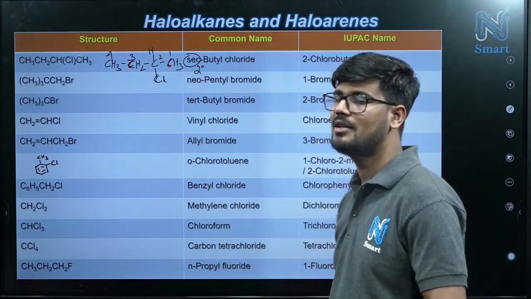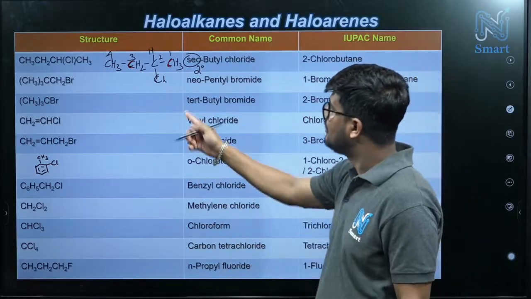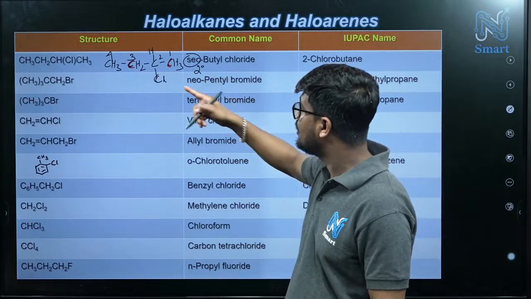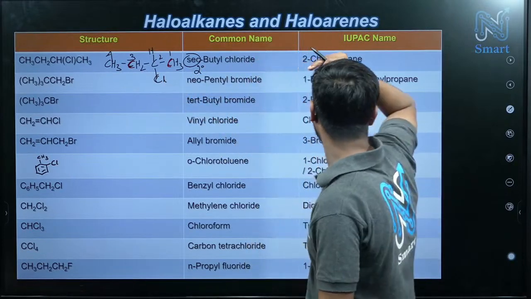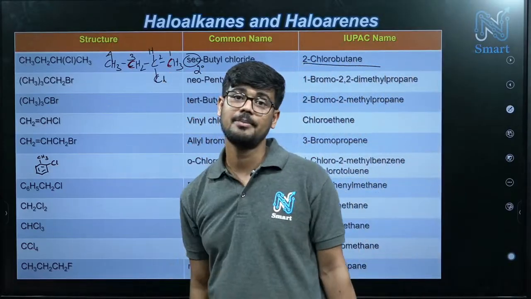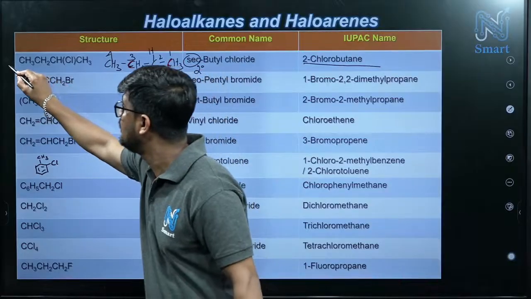So which one will be the highest priority? Second carbon must have the substituent. So that's why this is like that. So that means 2-chloro-butane. This will be your answer. 2-chloro, 4 carbon butane. So first one is done.